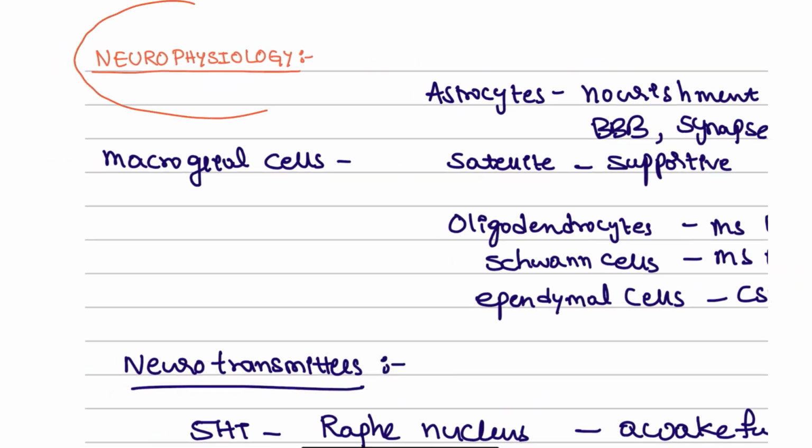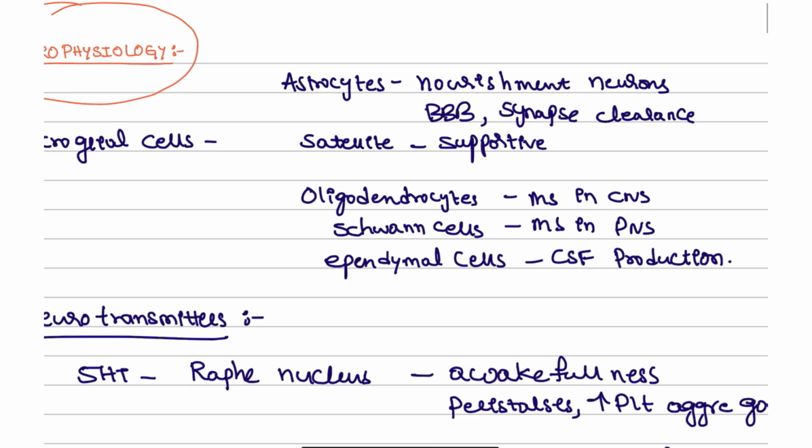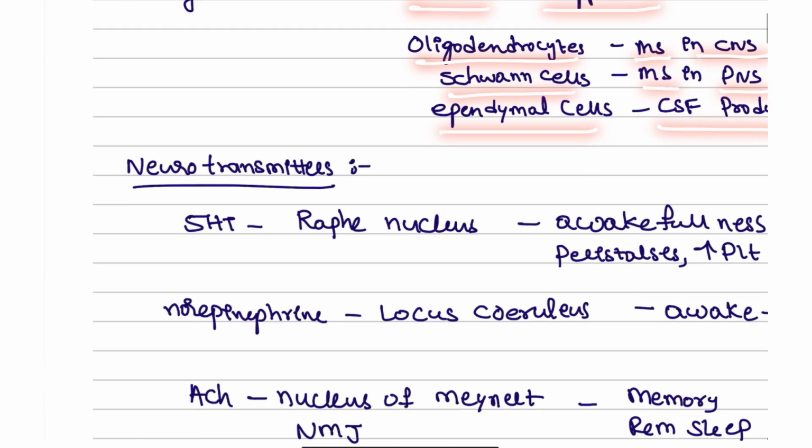Continuing with the discussion of the neurophysiology, you have to understand there will be the macroglial cells. What are these macroglial cells? Astrocytes, guys: nourishment for the neurons, blood-brain barrier, and synapse clearance of the electrolytes. Satellite cells are supportive cells. Oligodendrocytes are for the myelin sheath in the CNS, and Schwann cells are for the myelin sheath in the peripheral nervous system. Ependymal cells are for the CSF production.